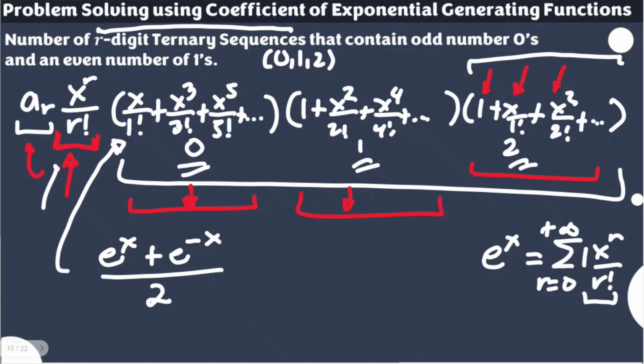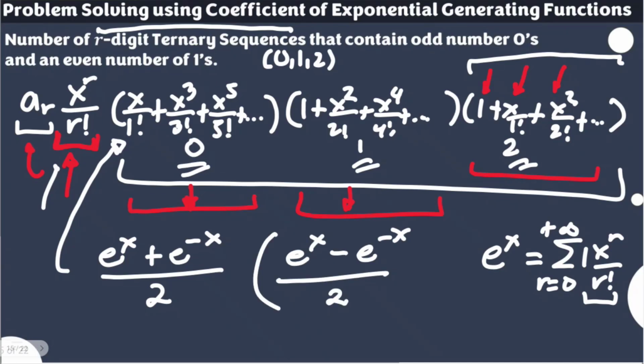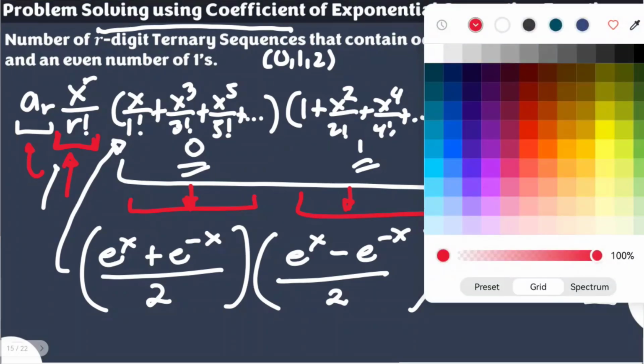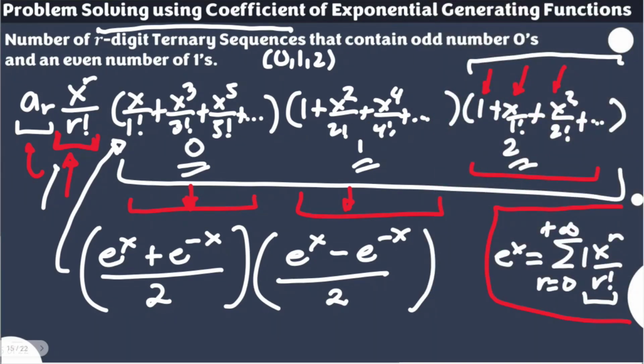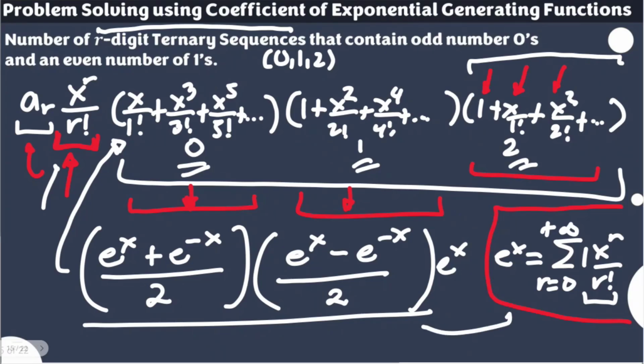At the same time, this second one also already had another equivalent exponential notation. Again, also presented previously. We have e to the power of x minus e to the power of minus x over 2. So these are the representations of the three of them. So let me write here e to the power of x. Let me separate this, sorry for that. Okay, so we still have one multiplier here, e to the power of x. So when we multiply this, then later on we can transform them into this one here to introduce x to the power of r over r factorial intended for our target here.